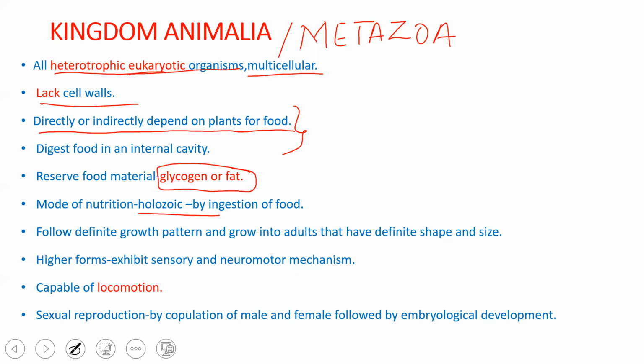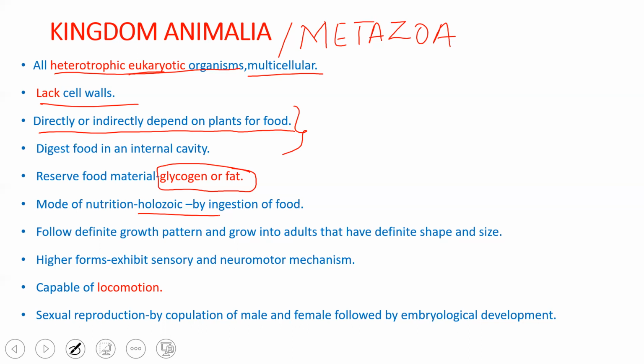Coming to the growth pattern, they follow a definite growth pattern and grow into adults that have definite shape and size. It again depends on the type of animal species to what height or structure it is going to grow. Some higher forms exhibit a sensory mechanism. They have sense organs, and they also have a neuromotor mechanism.